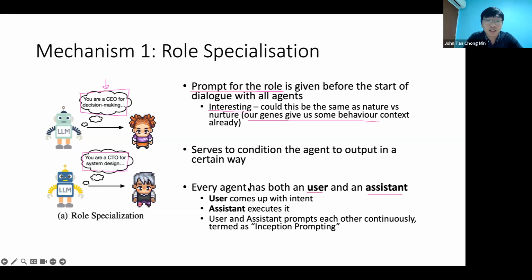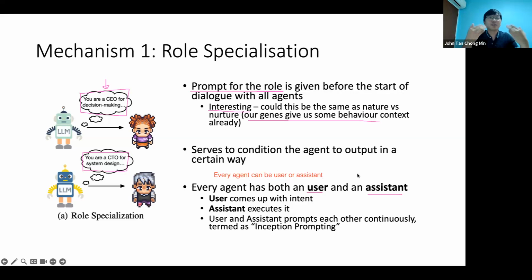So this one, just ignore this part. This part here is actually not correct. Not every agent has both user and assistant. Basically, what I want to say is every agent can be user or assistant. So it depends on the use case.